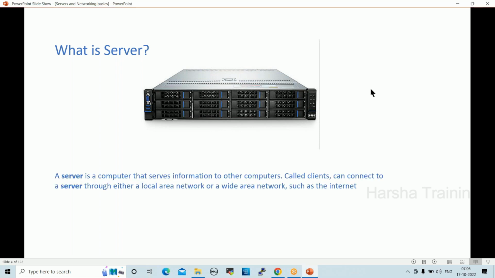A server is a computer that serves information to other computers. Other computers, called clients, can connect to a server through either a local network or a wider network such as the internet. In real-time projects, developers, testers, and DevOps engineers connect to servers through the network.